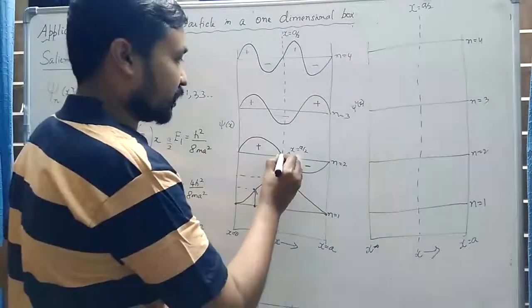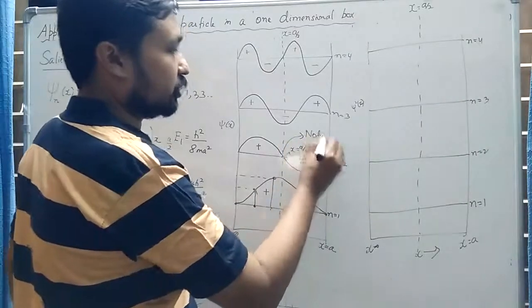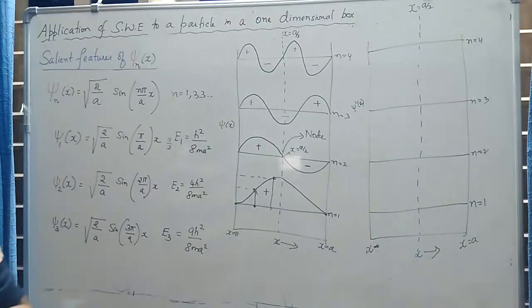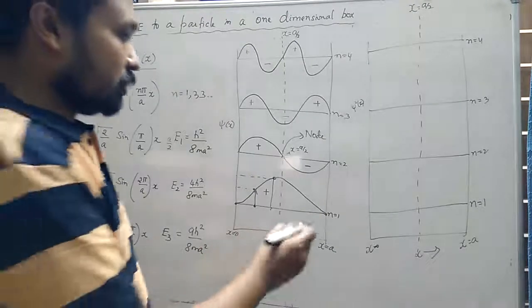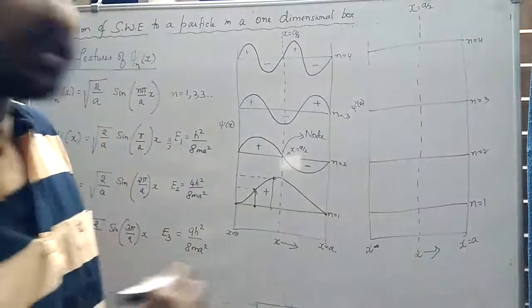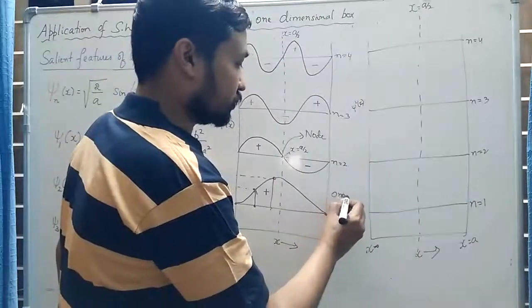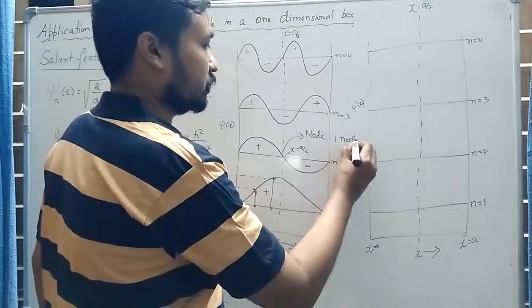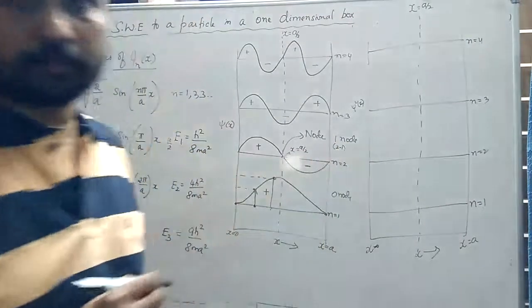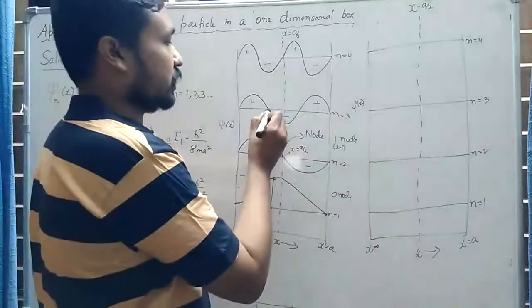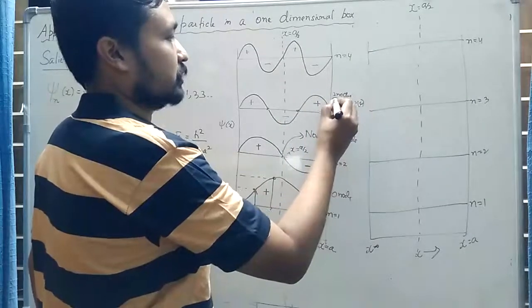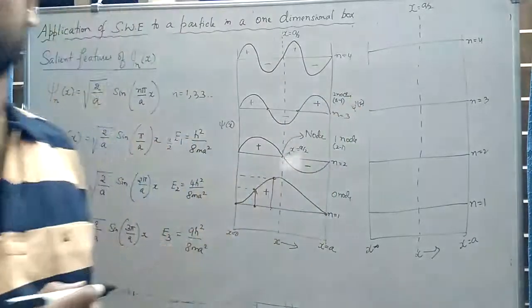This point is called a nodal point or a node. So what do you mean by a node? A node is a point in space other than the boundary points where the value of the wave function becomes 0. So for n is equal to 1, how many nodes are present? 0 nodes. For n is equal to 2, there is 1 node, which is nothing but 2 minus 1 node. For n is equal to 3, there are 2 nodes, which can be written as 3 minus 1, that is 2 nodes.